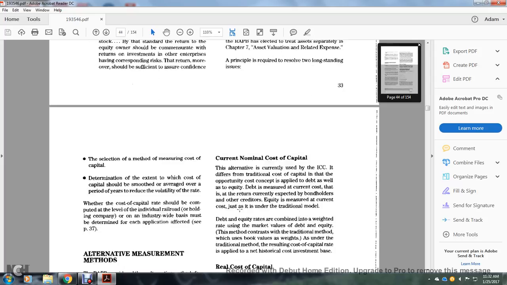The selection of the method of measuring the cost of capital determines the extent to which the cost of capital should be smoothed, averaged over a period of years to reduce the volatility of the rate. Whether the cost of capital should be computed at the level of the individual railroad, holding company, or on an industry-wide basis must be determined for each of the capital applicants affected.